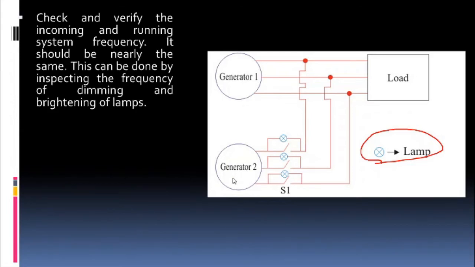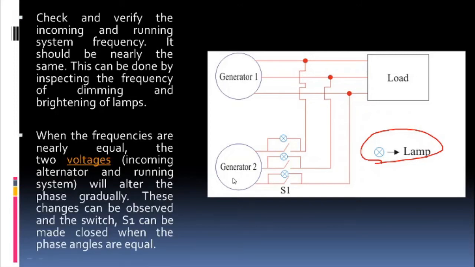All right, so whatever I've explained to you right now on the figure, the same thing is there in the points which are given. You can just go through these points, check and verify the incoming and running system frequency. It should be nearly the same, and this can be done by inspecting the frequency of dimming and brightening of the lamp. When the frequencies are nearly equal, the two voltages will alter the phase gradually. These changes can be observed, and the switch S1 can be closed when the phase angles are equal.